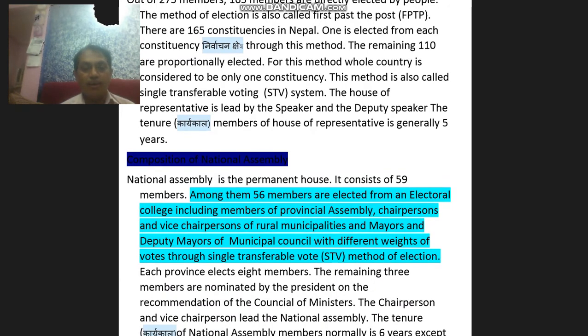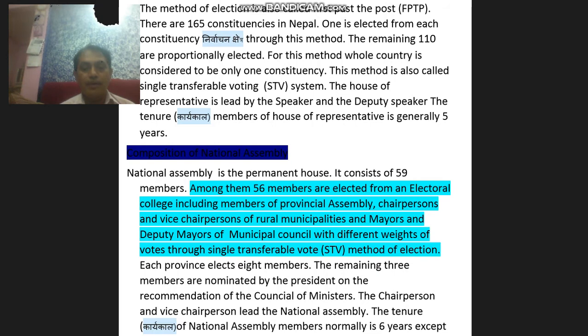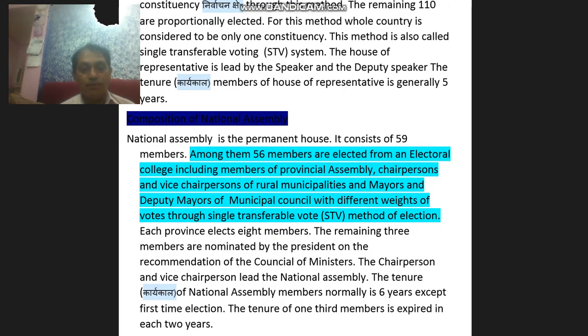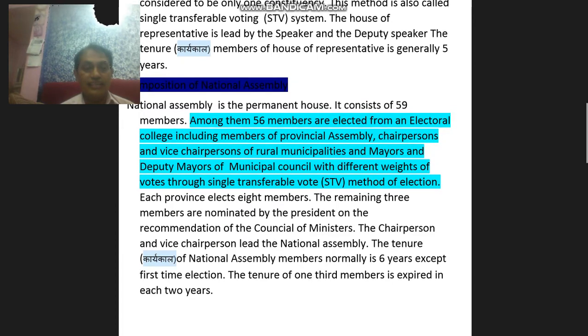The tenure of a National Assembly member normally is 6 years, except the first time election. The tenure of 1/3 of the members expires every 2 years.